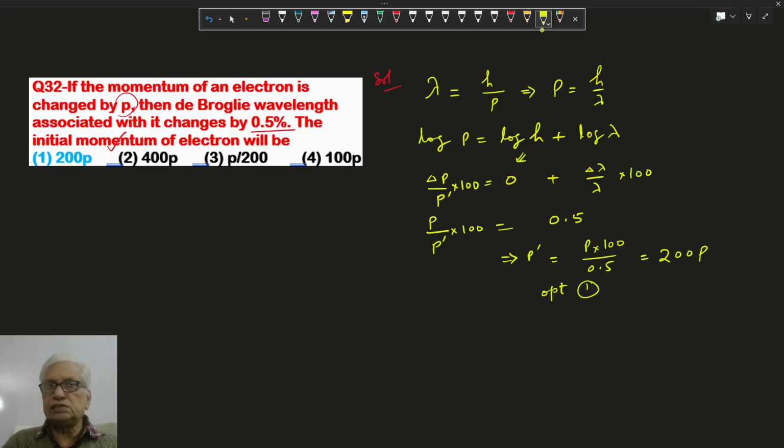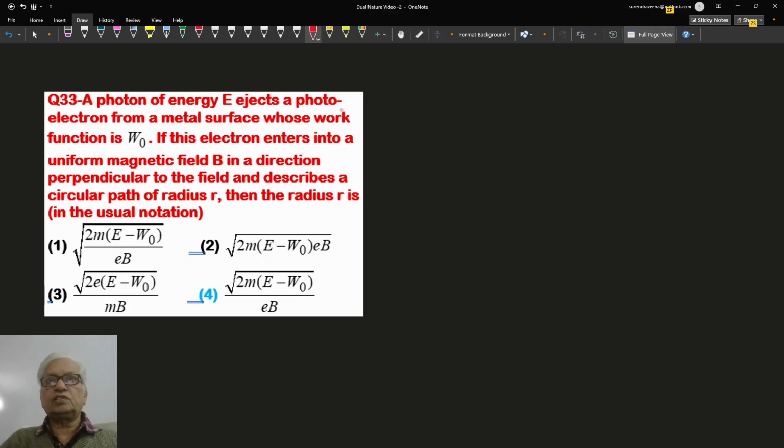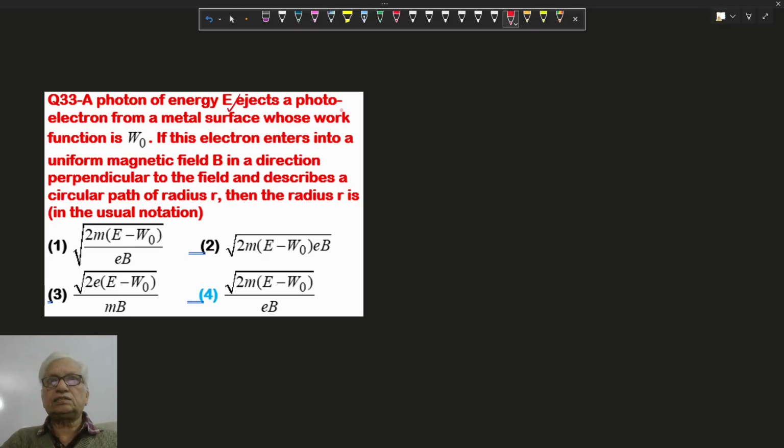Option 1 is correct. Hello, in this question, photon of energy E ejects photoelectron from the metal surface, so work function is W naught. If this electron enters into a region of uniform magnetic field in a direction perpendicular to the field and describes circular path of radius r, then r will be? h nu equal to work function plus kinetic energy, half mv square.